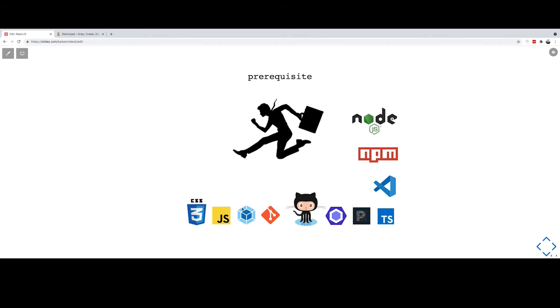Then we have something called Webpack. When you build any project, we need to take that code and deploy it somewhere. What Webpack does is bundle the code for us. Suppose you have 100 components and so many JavaScript files and JSX files in your project, or suppose you're using TypeScript. Webpack will combine all these files and create a bundle. That bundle you can deploy in production. So we can use Webpack for that.